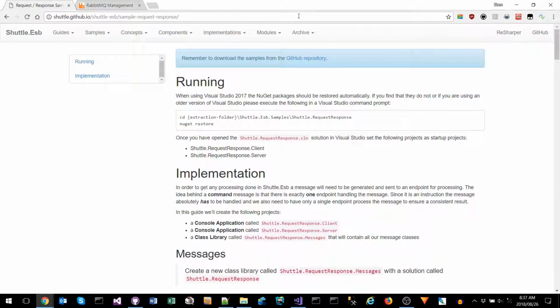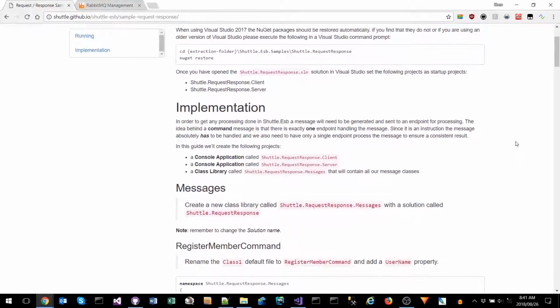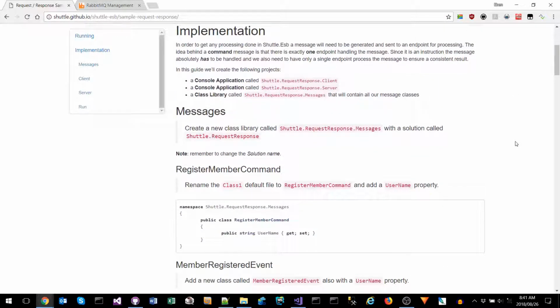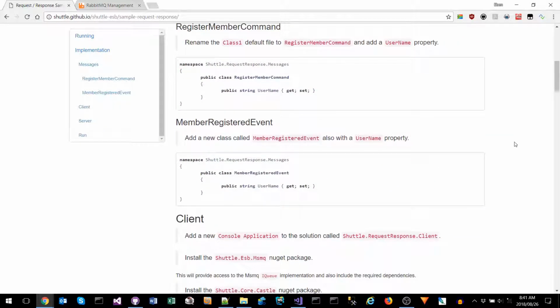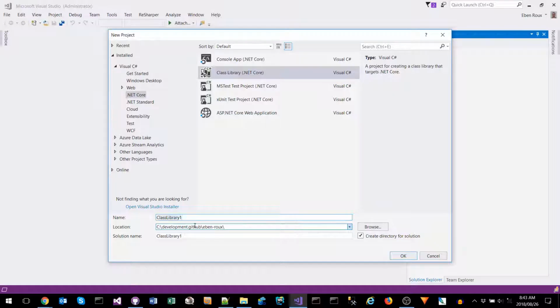In this video, I will be demonstrating the request response mechanism using Shuttle.Esb, and I will be following the sample as it is on the documentation site, with the one change that I will be using RabbitMQ instead of MSMQ. The first thing that we need to do is to create an assembly that contains our messages, and then create the register member command and member registered event messages.